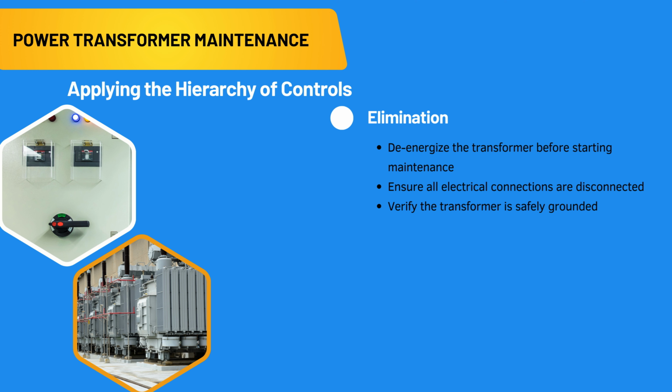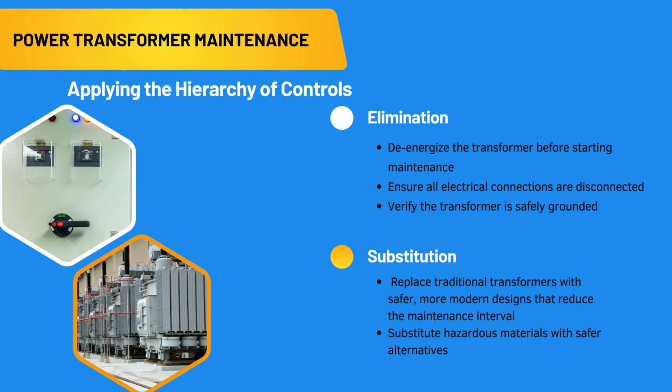Level 1, Elimination. De-energize the transformer before starting maintenance. Ensure all electrical connections are disconnected, and verify the transformer is safely grounded. Remove any hazardous materials or equipment from the area.